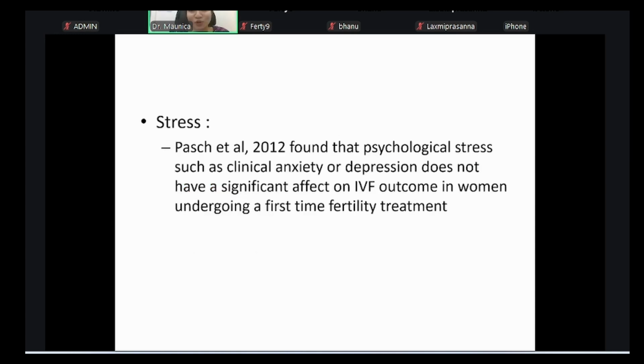Coming to stress. Now, stress is a common term that we all think is bad, but is it positively reflected in statistics? Is it really affecting the implantation rates at present? We do not know. They say that it can significantly affect, especially in successive cycles, not in the people who are attempting their first fertility treatment, because usually most are very positive in their first attempt. It is only when they start seeing failures, even in the higher advanced treatments of IVF, that they start sinking into depression, and that might greatly affect the results.